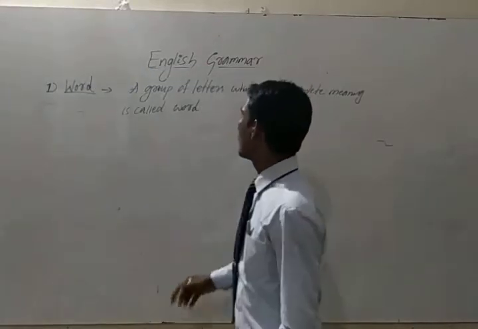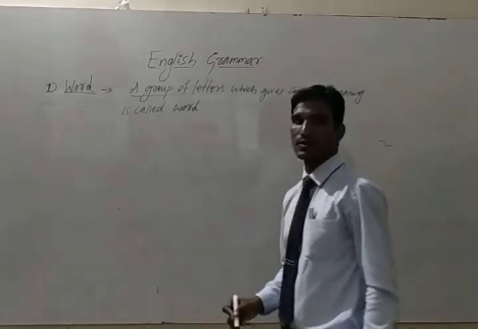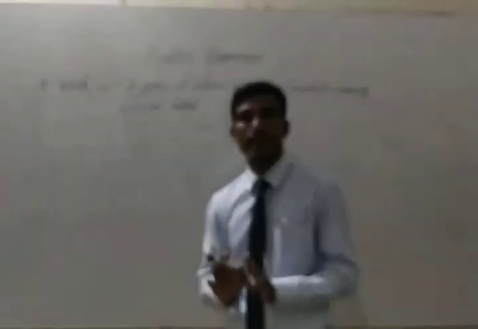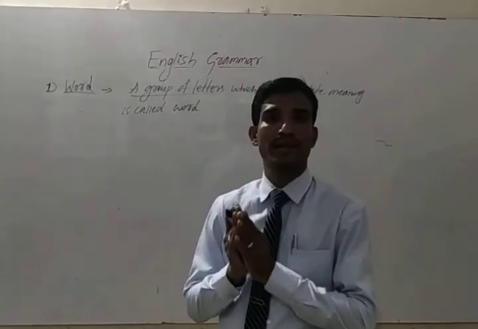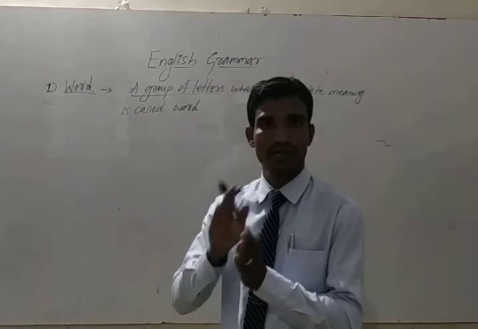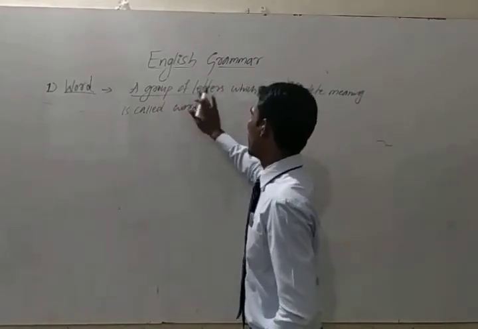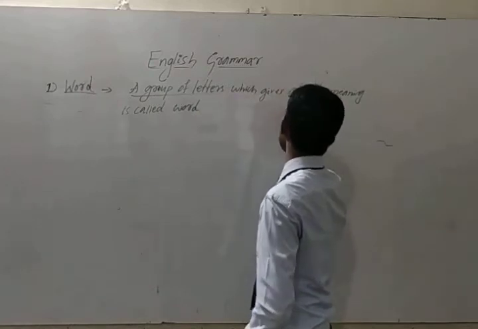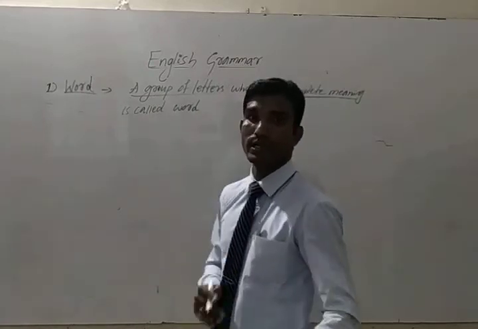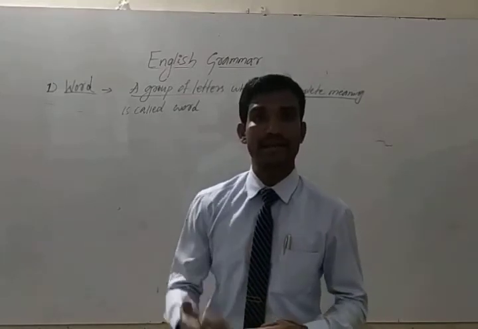A group of letters. See here, a group of letters. So already you know there are 26 letters in English. Those are called alphabet. That is A, B, C, D, up to Z. A group of letters which gives complete meaning. It gives meaning or complete meaning or correct sense.